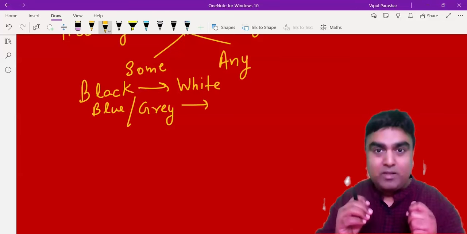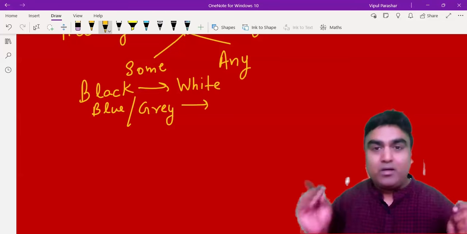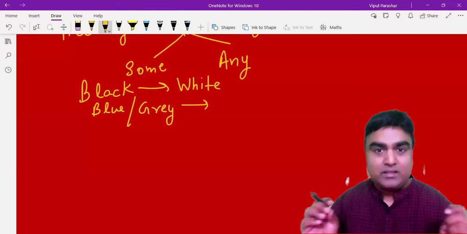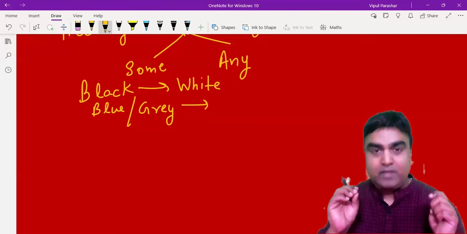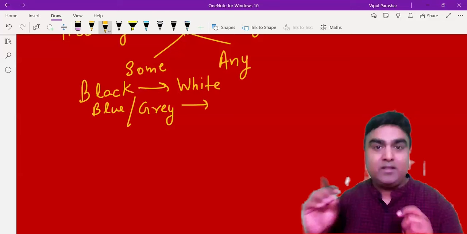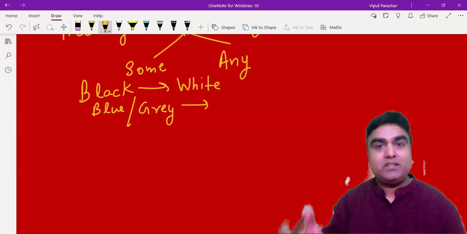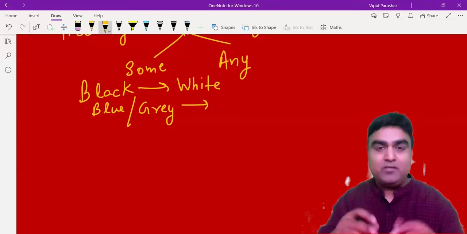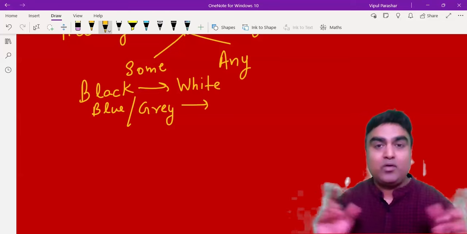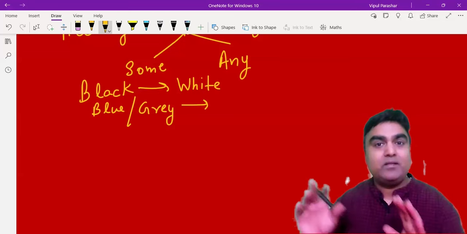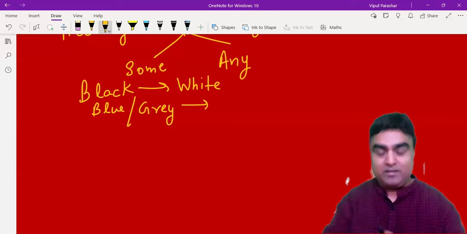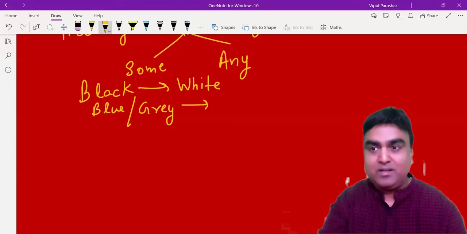So once more repeating the same point, it is not assumption negation. It is not negating an assumption. It is negating the logic of an assumption. An assumption is just a sentence you will be given. So you are not negating the sentence. You are negating the logic or the meaning. So I think I'm clear till now.